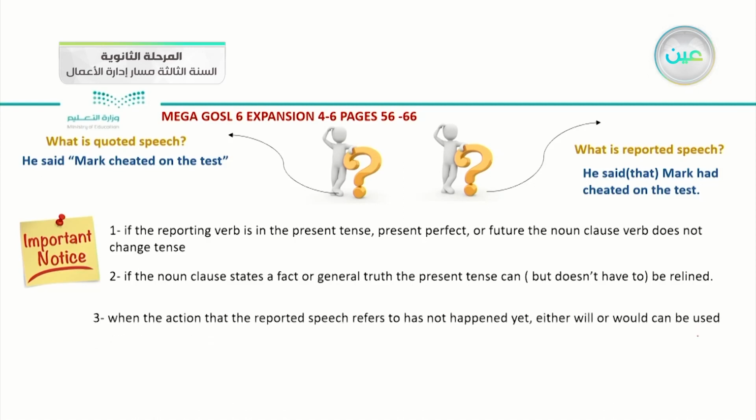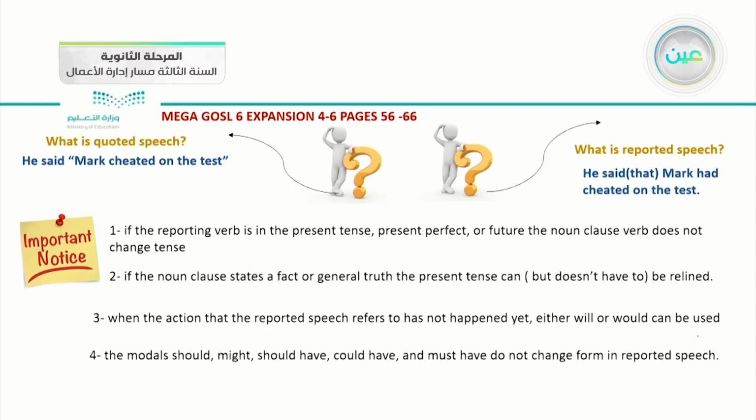Number three, when the action that the reported speech refers to has not happened yet, either will or would can be used. And number four, the modals should, might, should have, could have, and must have don't change form in reported speech.